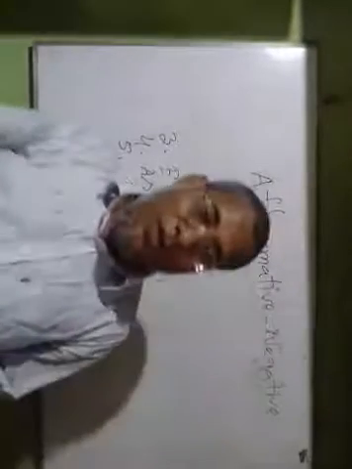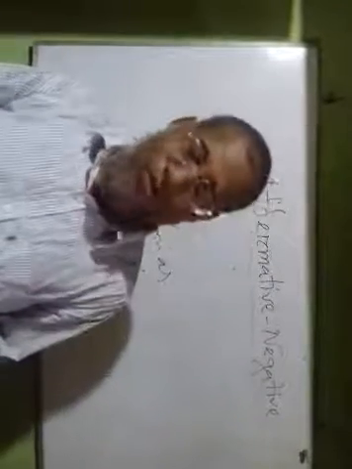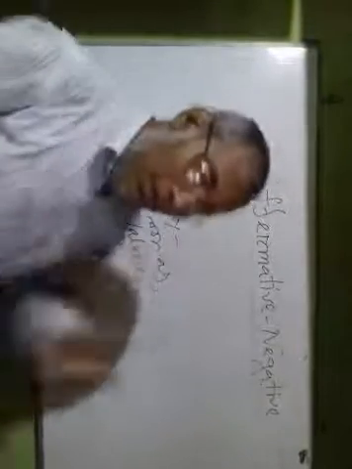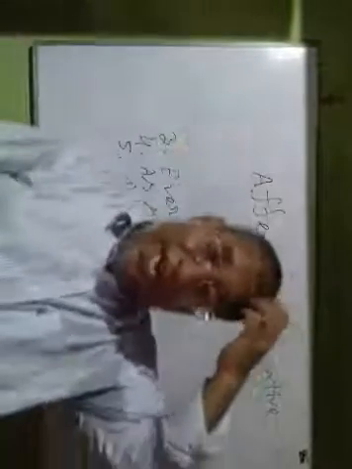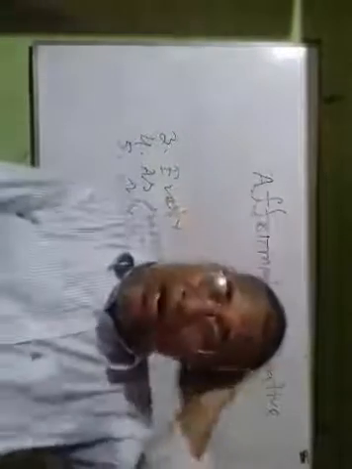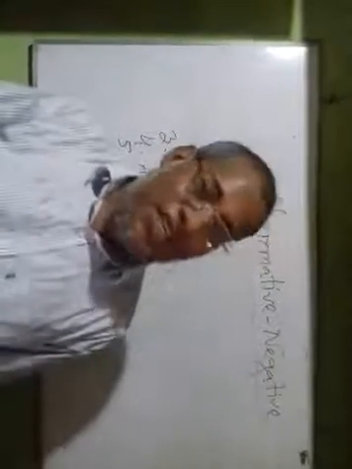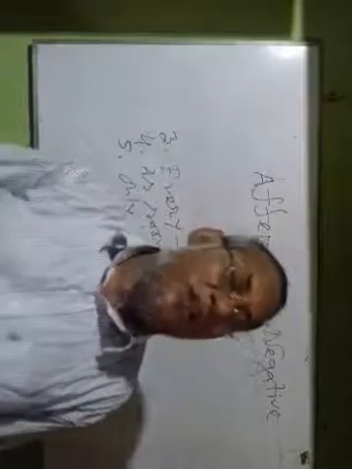Now number 3, if there is every in affirmative form or affirmative sentence, what will be the negative form? My dear student, every will be used as subject, like every mother, everyone, every student, every teacher, and so on.